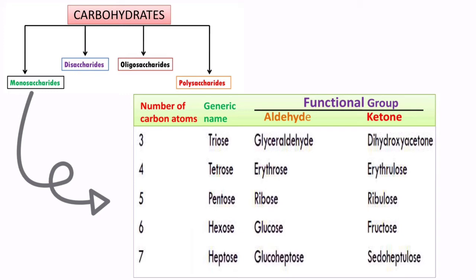Our most common examples are the 6 carbon sugars, called hexoses. If a hexose has aldehyde as the functional group, it is called glucose. And the hexose with a ketone group is fructose. Glucose and fructose are not the only hexoses, there are other types of hexoses also, but for explanation purposes, I gave you glucose and fructose.